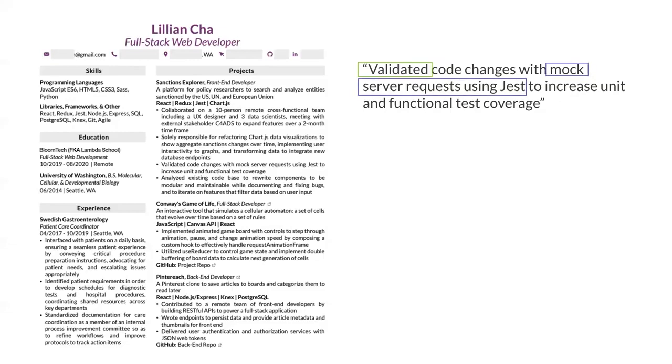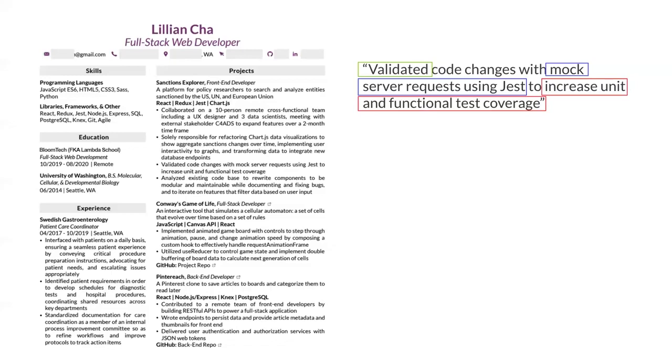Next, we see here that she has some qualifiers where she describes how she did things. So she validated code changes with mock server requests using Jest. Mock server requests using Jest qualify how she validated code changes. It describes how she did something. And then at the end here, we see to increase unit and functional test coverage. That's the impact that Lillian's work had in this power statement.